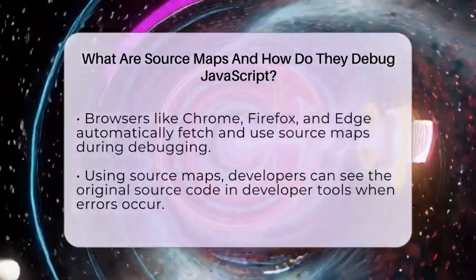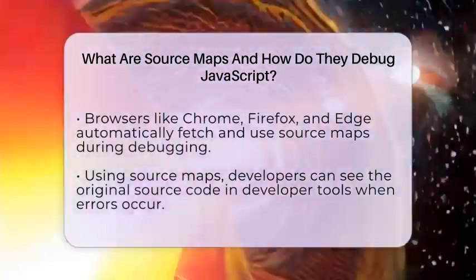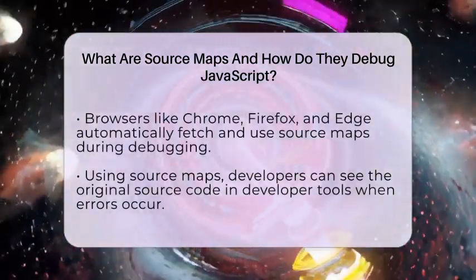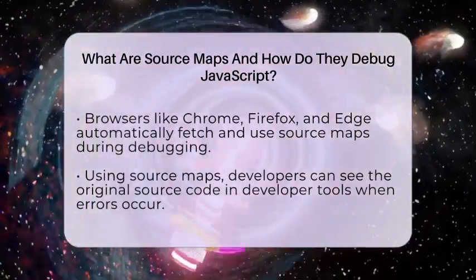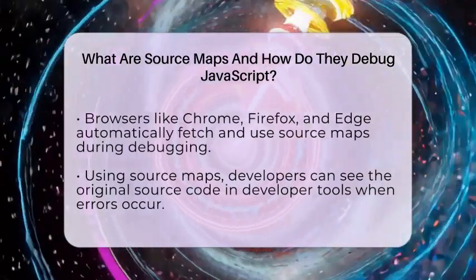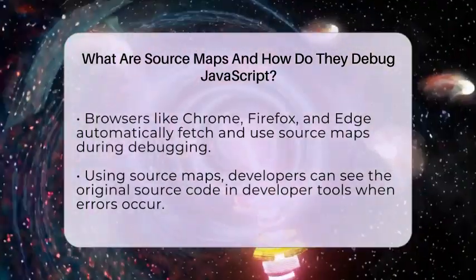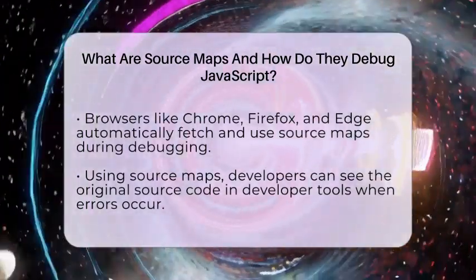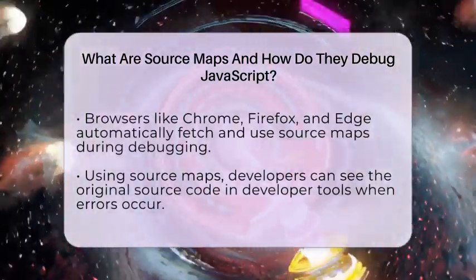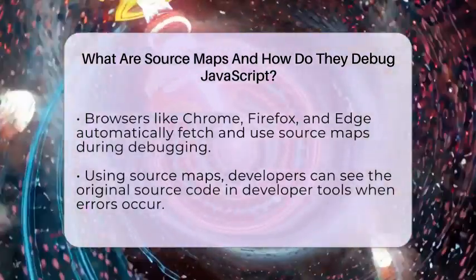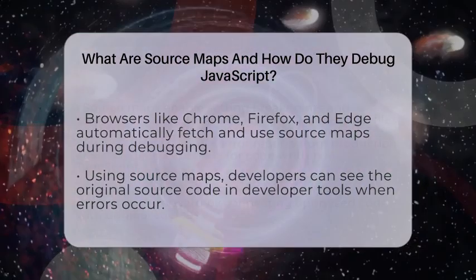Modern browsers like Chrome, Firefox, and Edge use these maps to show you the original source code in their developer tools. So when an error pops up, instead of seeing a confusing stack trace in compressed code, you see the real file and line number where the problem exists. This makes fixing bugs much easier. You can also set breakpoints and step through your code as if you were working with the original files.